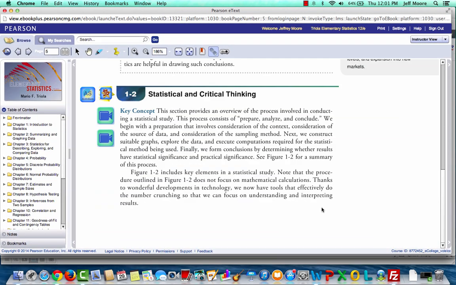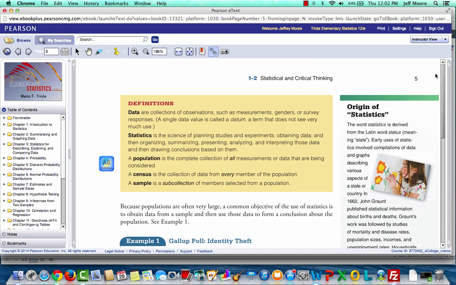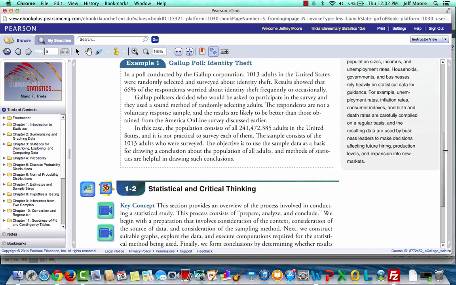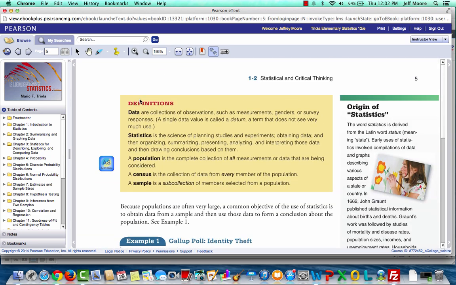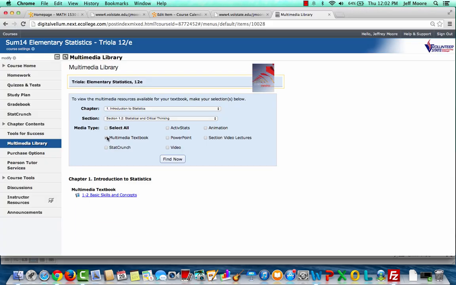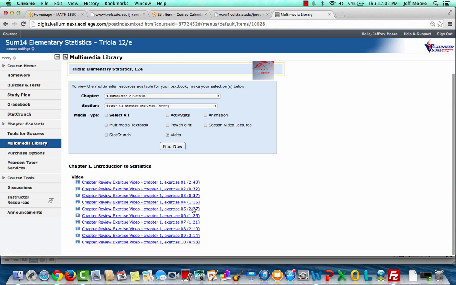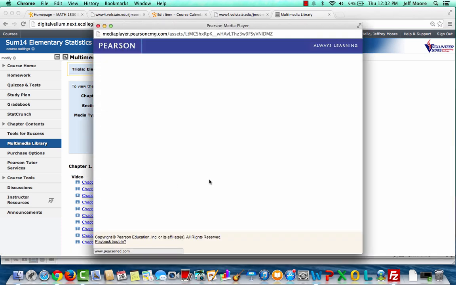Read this part of the textbook to associate yourself with the concepts and vocabulary for the section. Once you've done that, uncheck Multimedia Textbook and check Video. You'll find videos associated with this section.